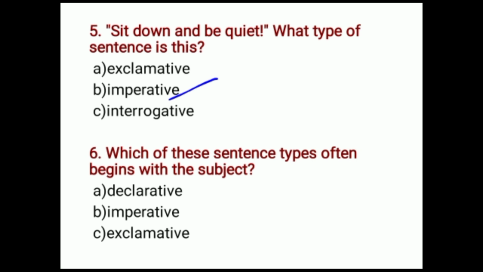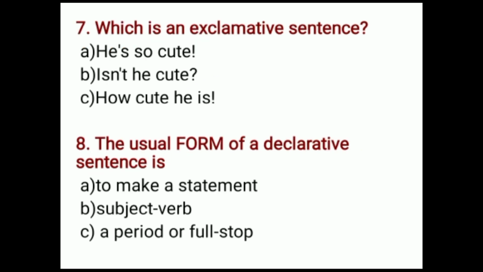Sixth question, which of these sentence types often begins with the subject? Remember the form? Subject, verb and object. In which type of sentence do we use that? Declarative. It declares. Earth revolves around the sun. Moon revolves around the earth. These are what? Declarative. So subject is there, then it is declarative.